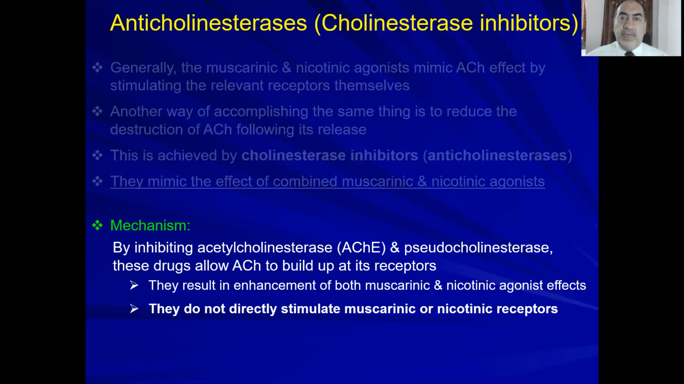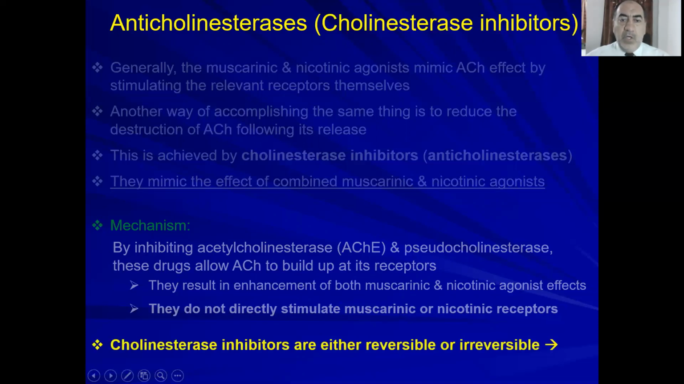They inhibit the cholinesterase enzyme, the enzyme that should have broken down acetylcholine. So acetylcholine will build up at the receptors and then will activate both muscarinic and nicotinic receptors. So we cannot say they are muscarinic or nicotinic agonists. They are not agonists. They are indirectly acting parasympathomimetics.